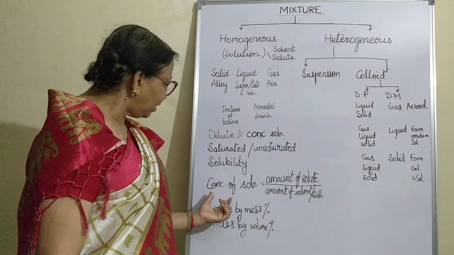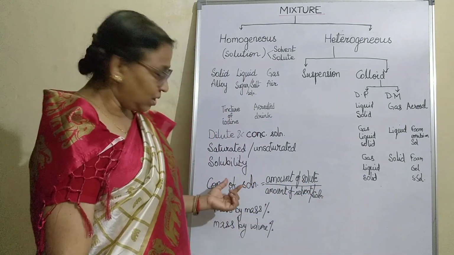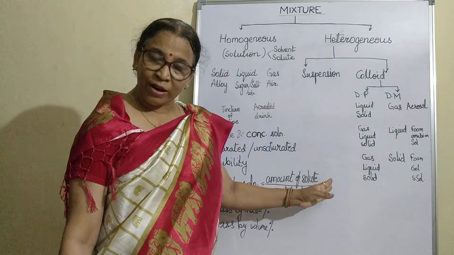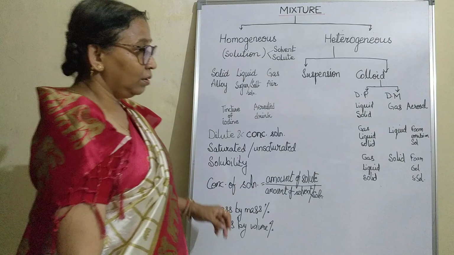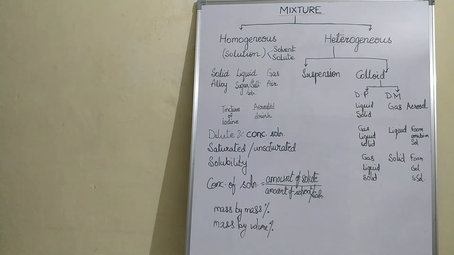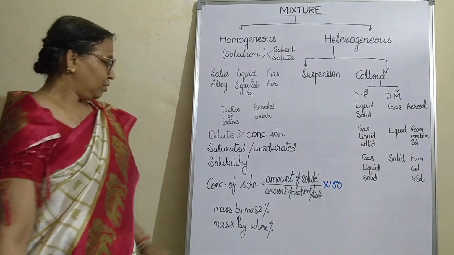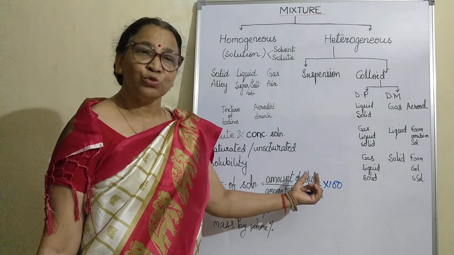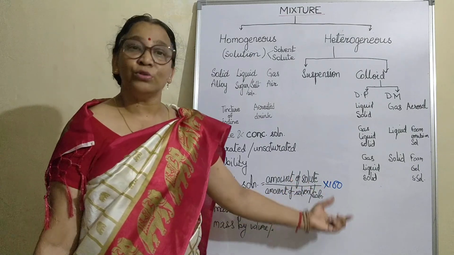And if you want to find out the concentration in percentage, then you multiply by 100, as you do whenever you calculate a percentage. So you can find the concentration of solution by dividing the amount of solute by the amount of solvent or amount of solution.